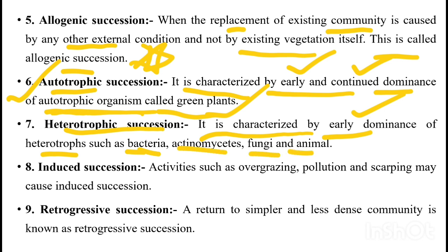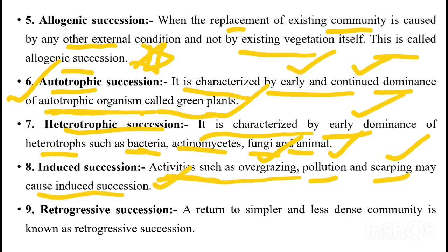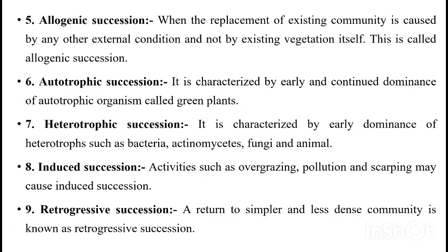Then induced succession: activities such as overgrazing, pollution, and scrapping may cause induced succession. Then retrogressive succession: a return to a simpler or less dense community is known as retrogressive succession. That means generally the change occurs from simple to complex, but sometimes this complex community returns back to a simpler community, and that type of succession is known as retrogressive succession.